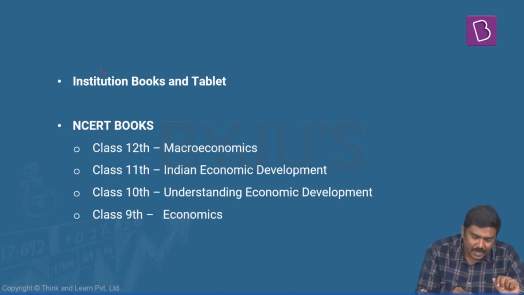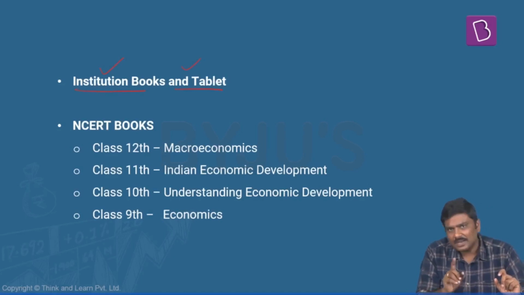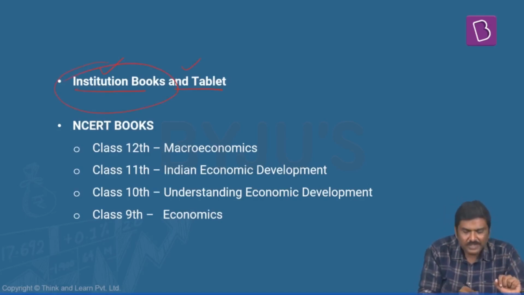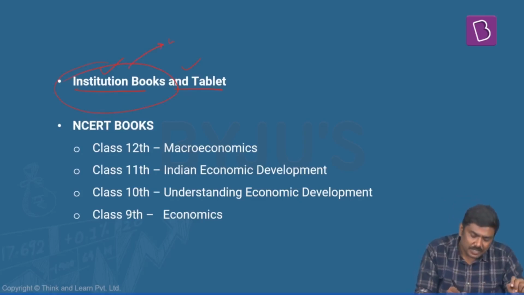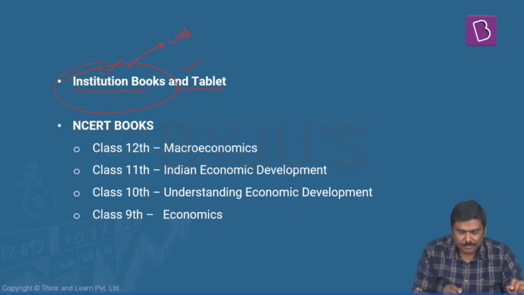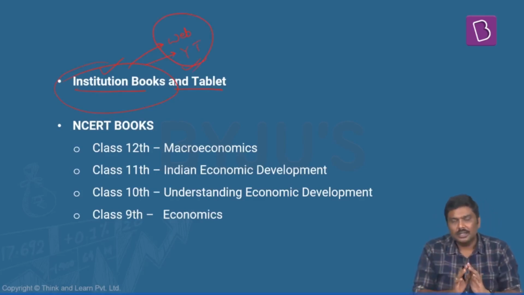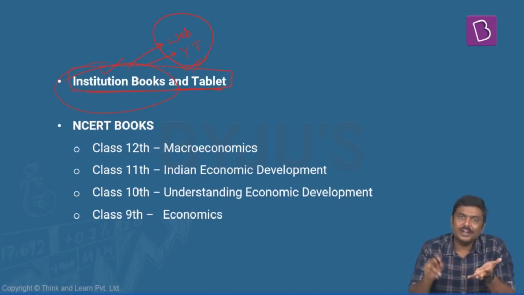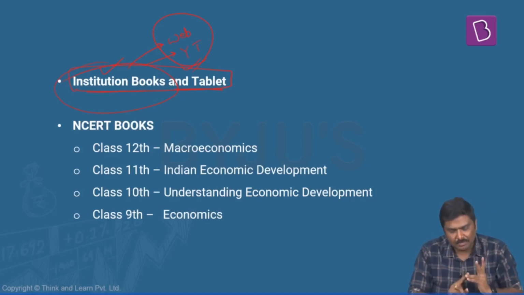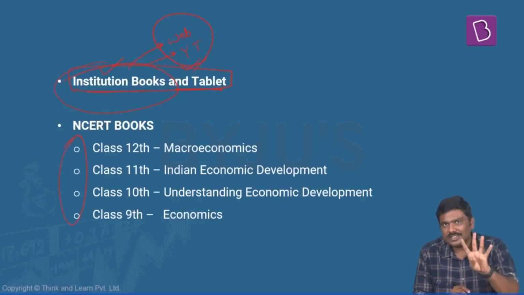With respect to both static and dynamic, you can refer to the institution books as well as the tablet. The books will take care of the static part for you. The webinars will take care of the dynamic part. The YouTube videos will also take care of the dynamic part. So institution books as well as the tablet are important for understanding the static part as well as the dynamic part. Now, in terms of the static part itself, my recommendation is please read these 4 NCERT books.